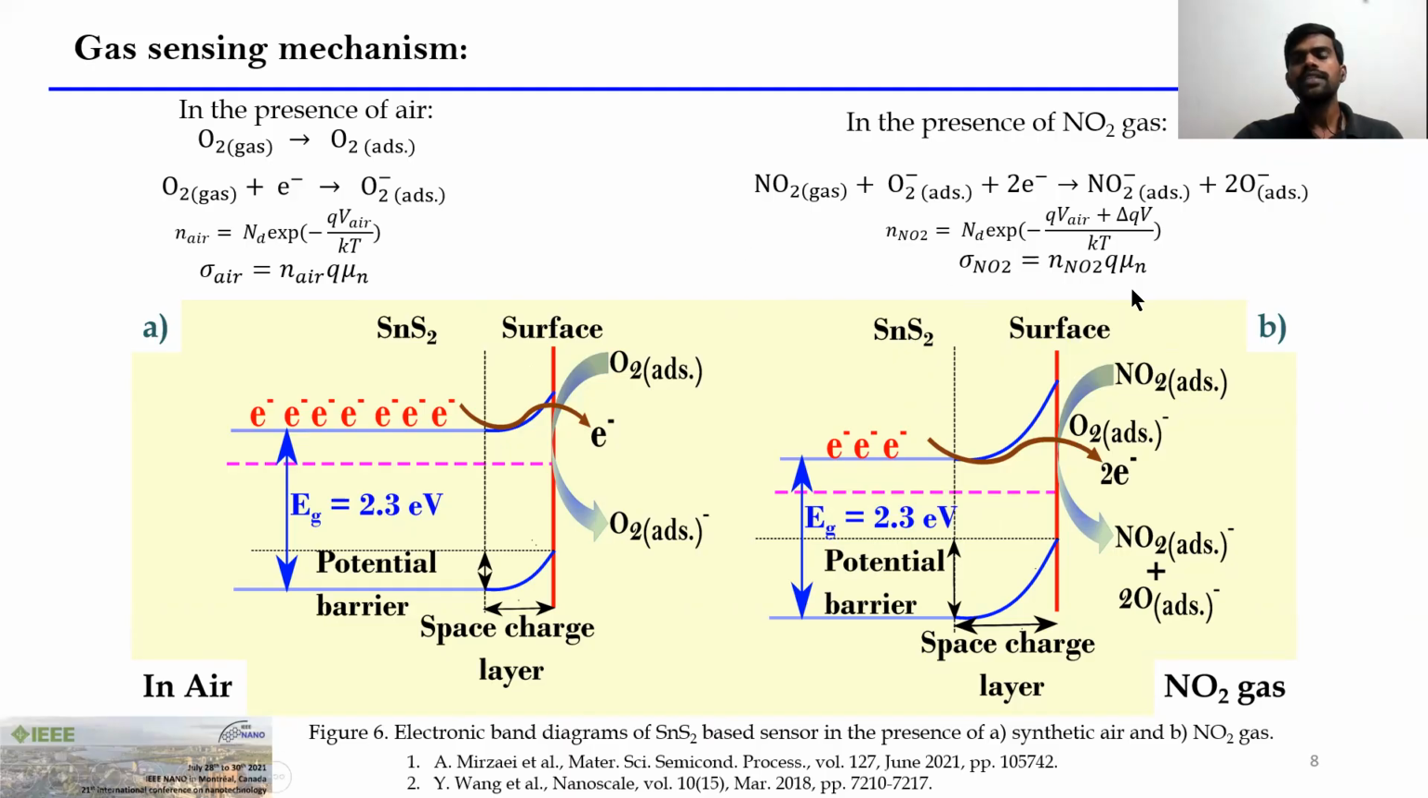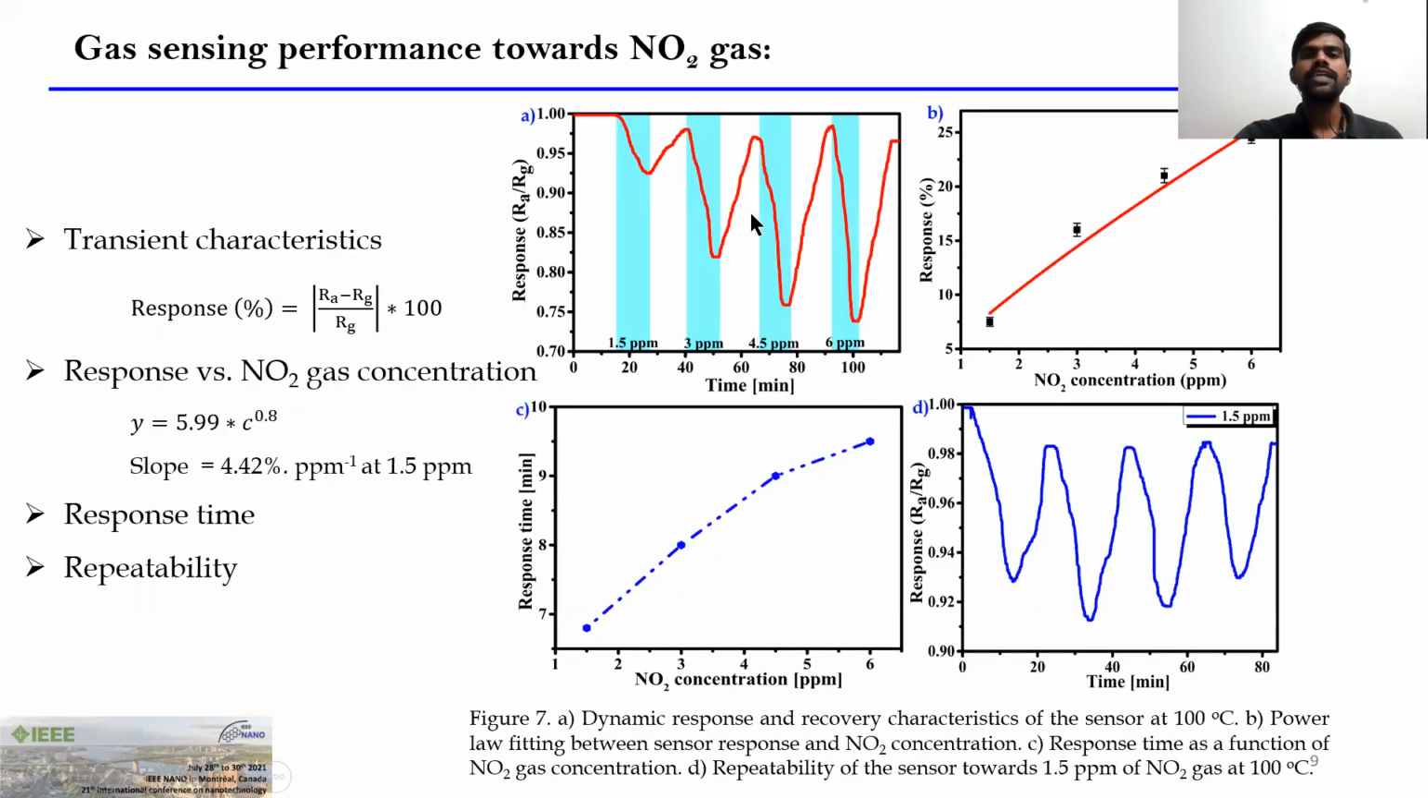Now we will explain the sensing performance towards nitrogen dioxide at different concentrations. So we purged different concentrations of nitrogen dioxide from 1.5 to 6 ppm. It exhibited stable response and recovery characteristics with small baseline drift, which could be attributed to partial recovery. After that, we calculated the response using this equation and fitted a mathematical equation between response and concentration. A power law was fitted and it exhibited a slope of around 4.42% per ppm at a concentration of 1.5.